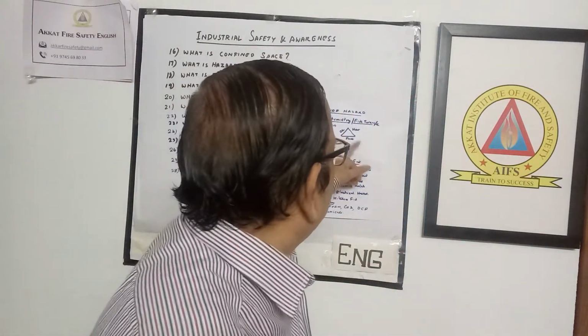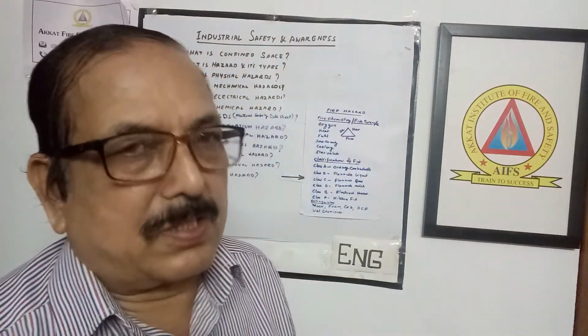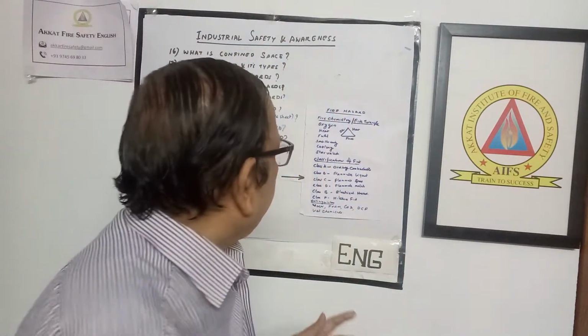All these three things we can represent in a triangle, which is known as the fire triangle. One side represents oxygen, another side heat, and another side fuel. When all these three things are in proportion, a chemical reaction takes place. That chemical reaction is known as fire. We can say it is a continuous chain reaction. That process of reaction is known as fire.